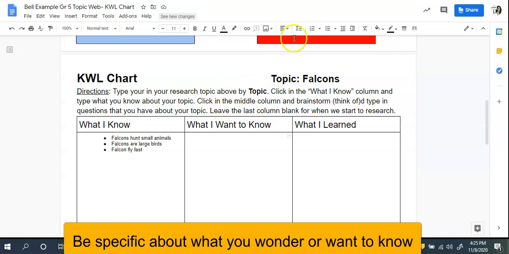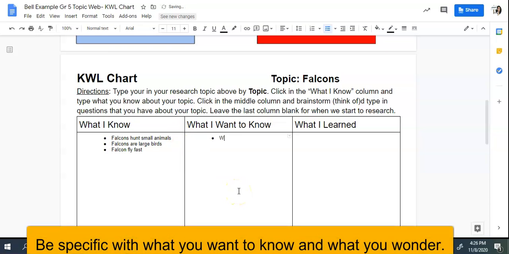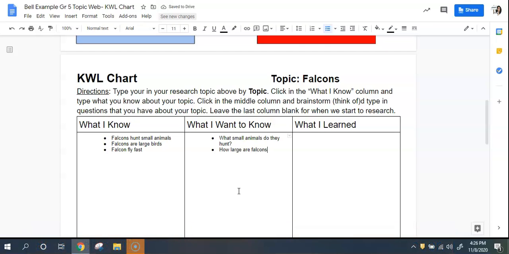Now, if I want to come up with questions for falcons, I don't really know what small animals they hunt. So I'm going to put that as a question. Okay, so you want to be specific. And I'm going to put how large are falcons, actually, because I don't know how big they are.